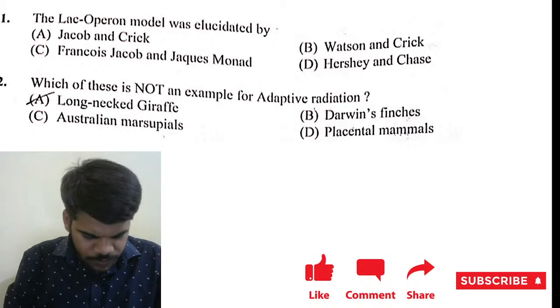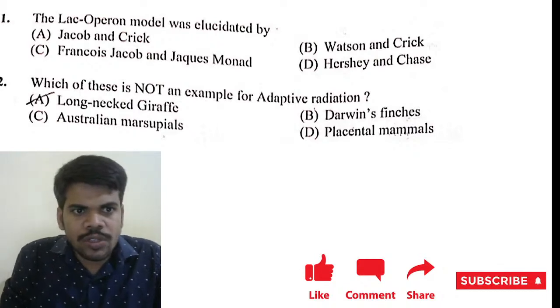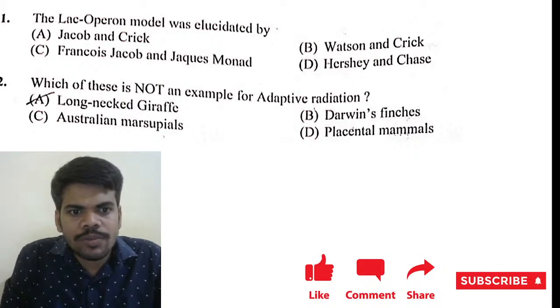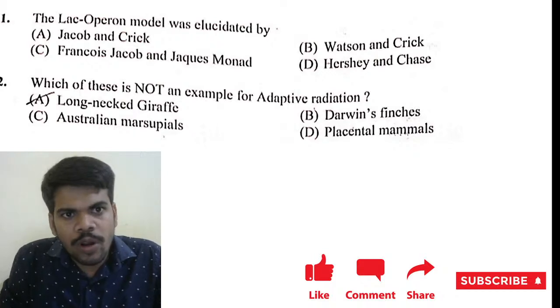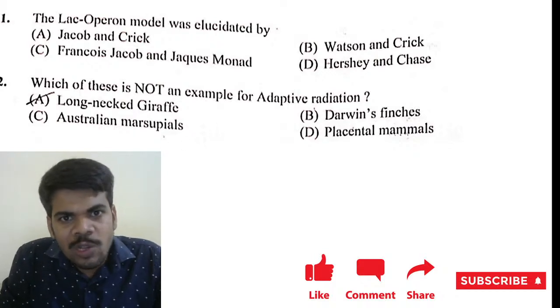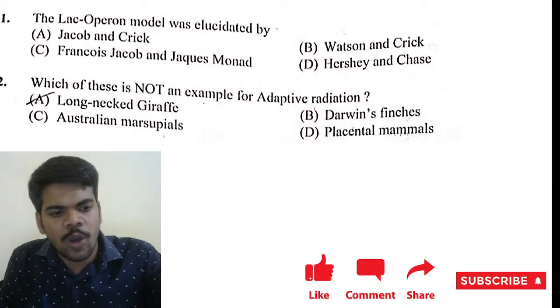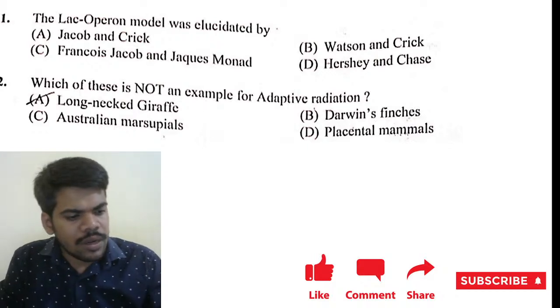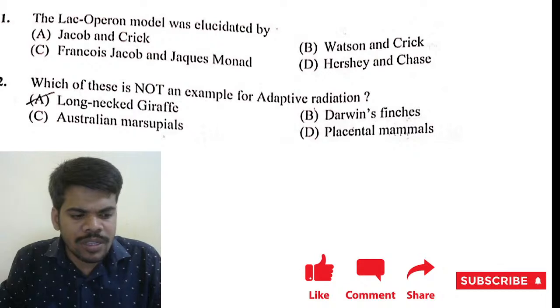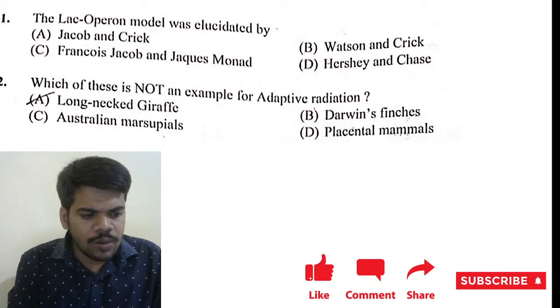So let's come to the first question. Lac operon concept. The lac operon concept or model was elucidated by whom? You can comment and I can respond to that comment, whether your answer is right or not.